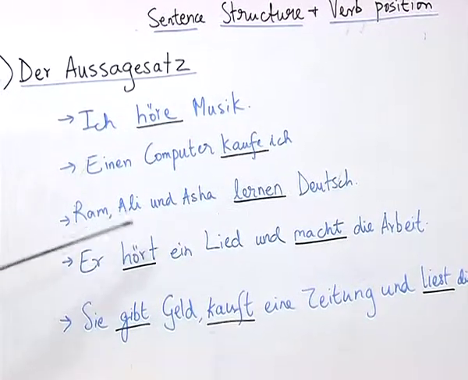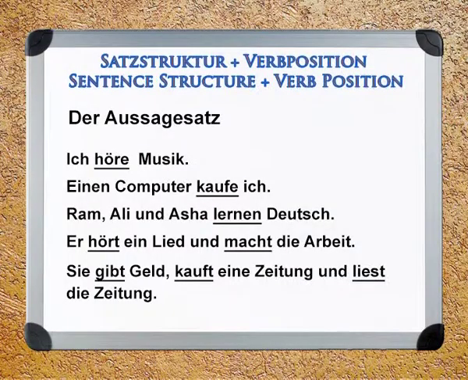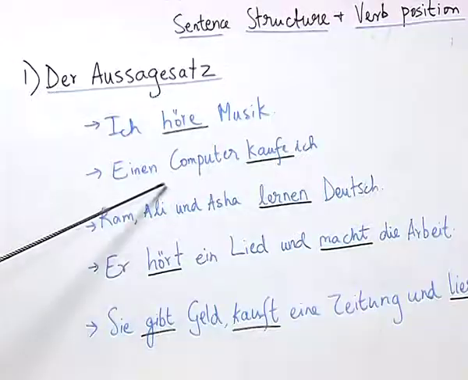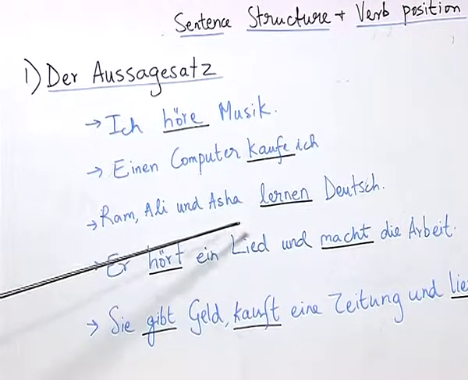Well, there are other important aspects in these sentences. This cluster of sentences or these kind of sentences in German are called der Aussagesatz, which means they are statements. They are not questions, they are statements.